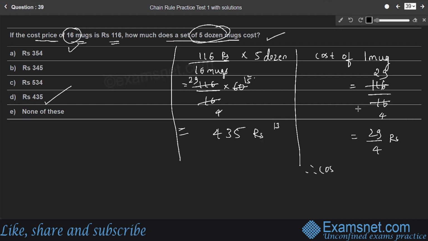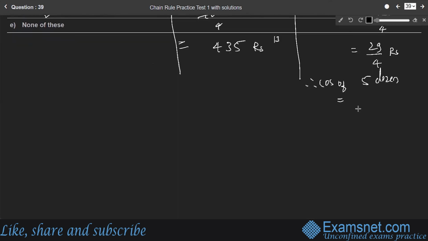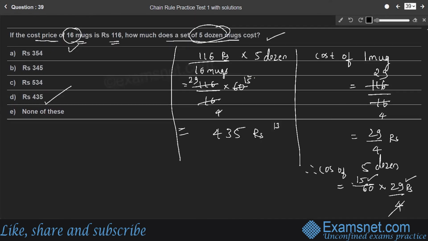Therefore, cost of 5 dozen mugs: 5 dozen in the sense 60 mugs, and each mug costs 29 by 4 rupees. Therefore, cost of 60 mugs, you will get the same answer. 15 into 29, which is 435 rupees. Therefore, option D is the right answer.